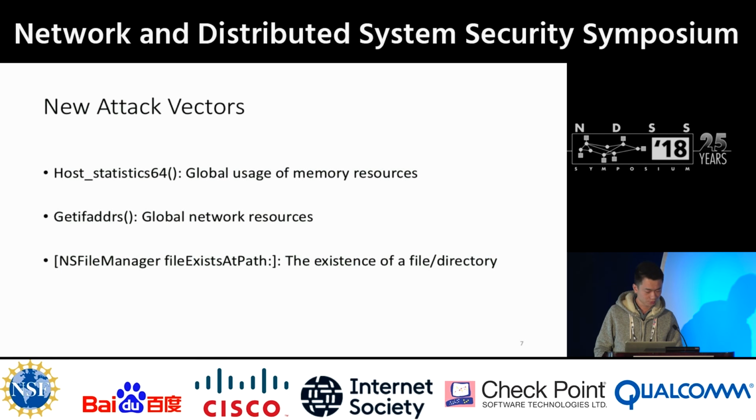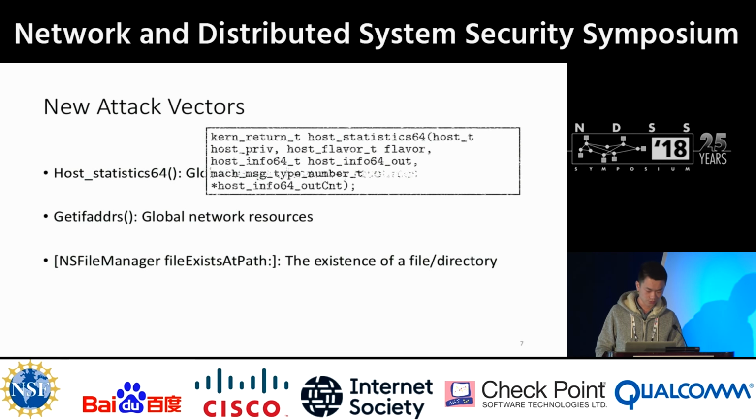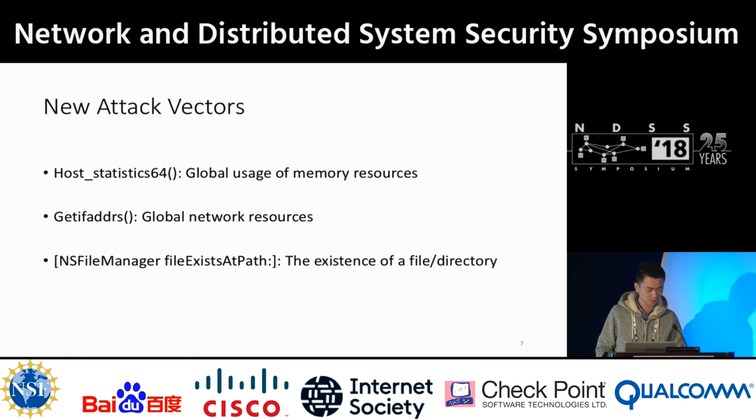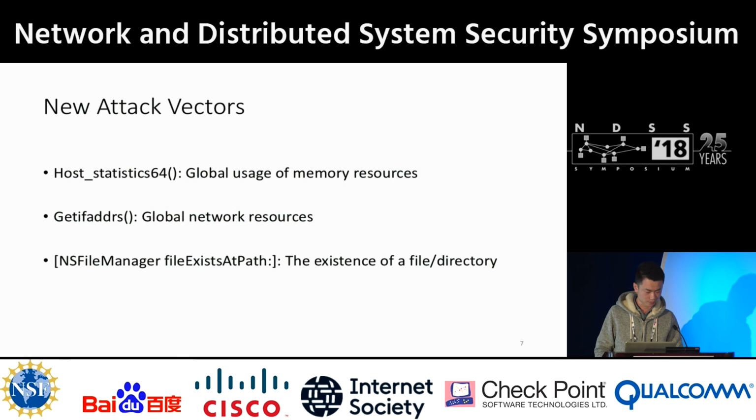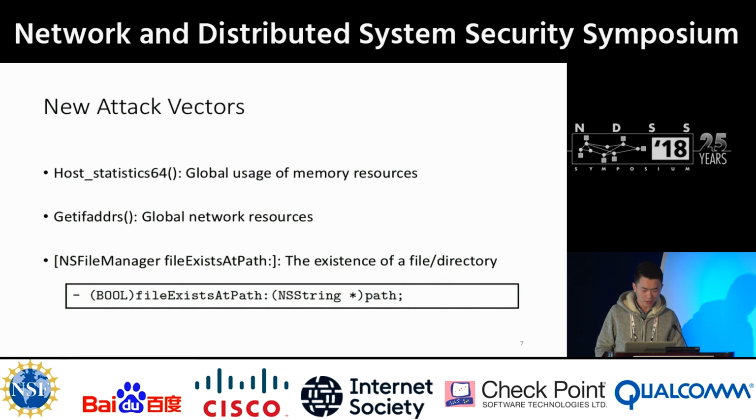Here are the new attack vectors in iOS we found. The first is host_statistics64. It shows the global usage of memory resources. The second one is getifaddrs. It shows the global network traffic. The third one is the fileExistsAtPath method of the NSFileManager class. It can be used to test the existence of a file or directory. Later in my presentation, I will show how these APIs can leak side channel information.